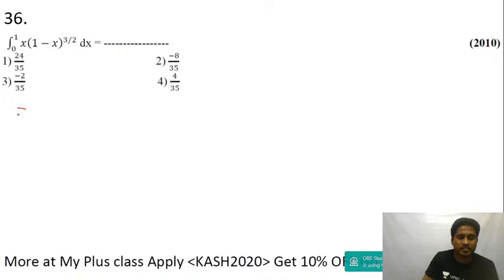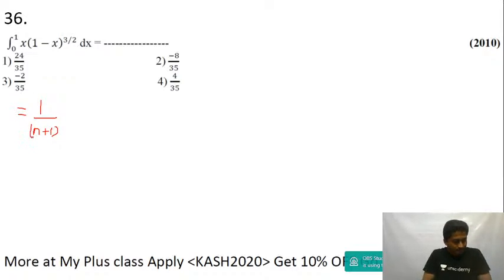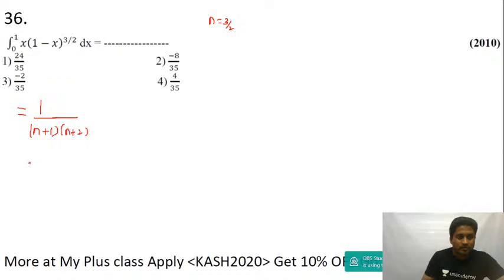So what's the general result now? 1 upon (n plus 1) into (n plus 2). The value of n will be equal to 3 by 2. Now if I substitute here, you get 1 upon (3 by 2 plus 1) and (3 by 2 plus 2).